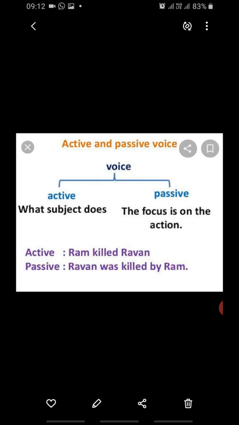Here in passive voice, students, the word "by" is the main word to change in passive voice. Now, Ravan was, रावण को मारा गया था, by Ram, राम के द्वारा. So, this is the passive voice and this is the active voice.